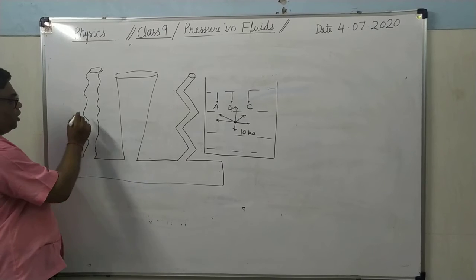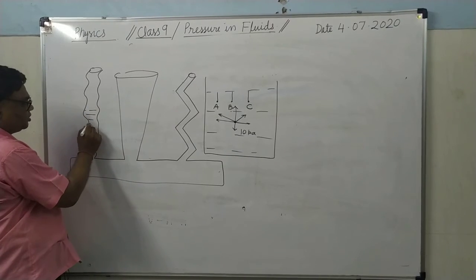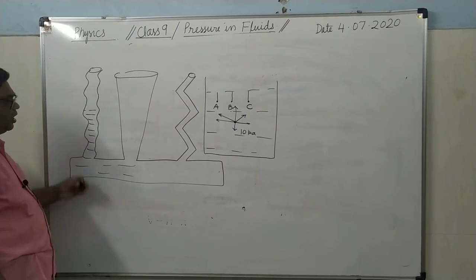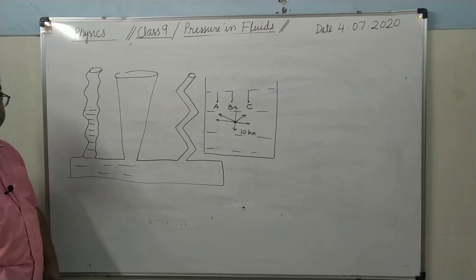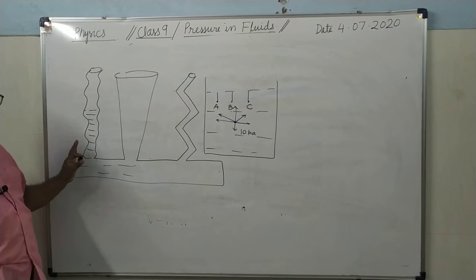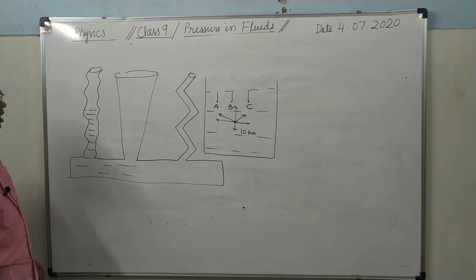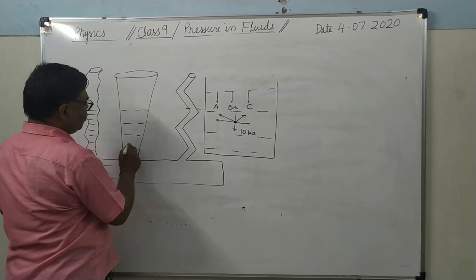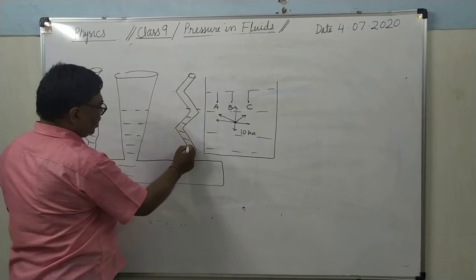If you fill the liquid in one up to this height, what will happen? If you pour the liquid in one tube, liquid will flow from one tube to the other, and ultimately there will be liquid column up to the same height.